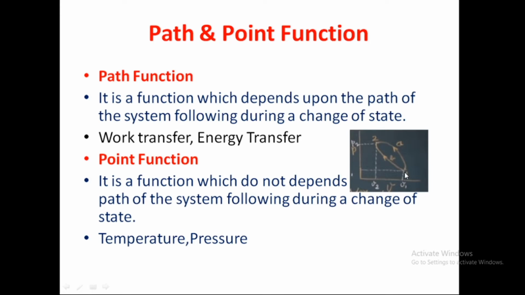So it may be any kind of process. It is continuously following some path. So this is called path function. For example, heat or work transfer, energy transfer comes under path function. Then point function: it is a function which does not depend upon the path the system follows during the change of state. So that is called a point function. Example, temperature and pressure come under point function. They do not follow any path.